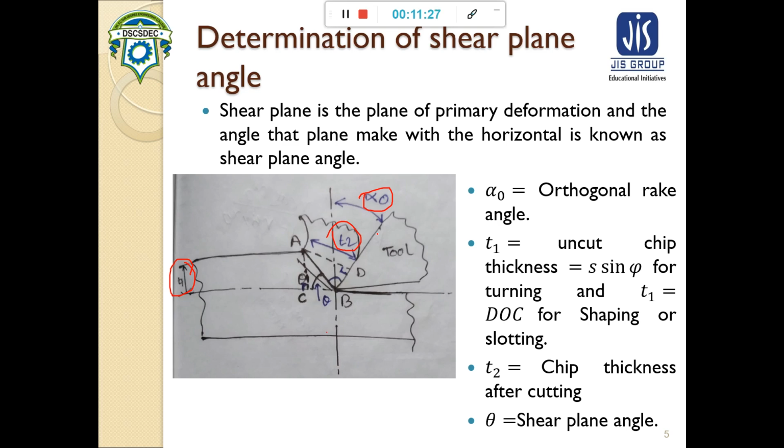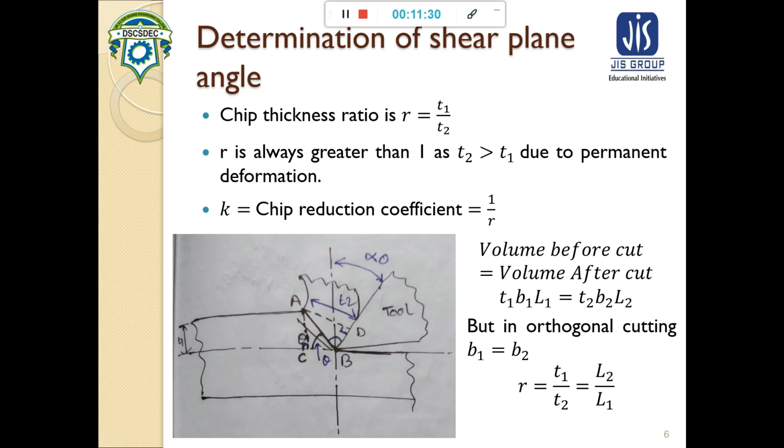By keeping this in mind, let's proceed. If T1 is the uncut chip thickness and T2 is the chip thickness, then the chip thickness ratio can be given by R is equal to T1 by T2, and R is always less than 1 in this definition, meaning T2 is always greater than T1. It is mainly due to permanent deformation, and K is the chip reduction coefficient, that is 1 by R.